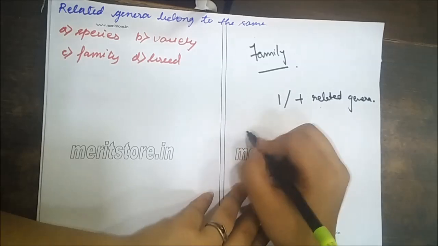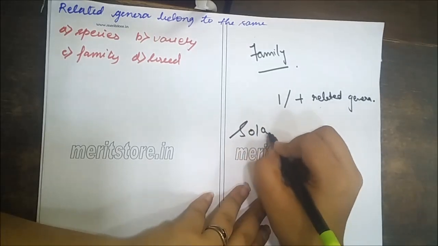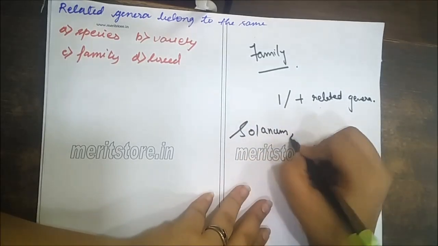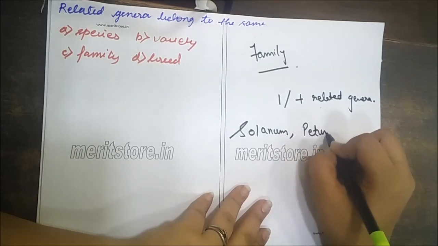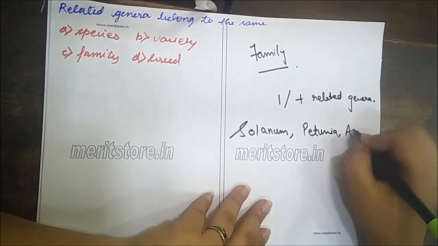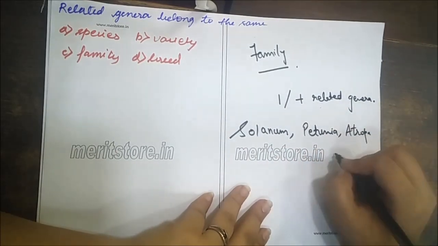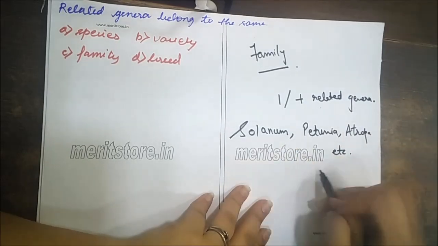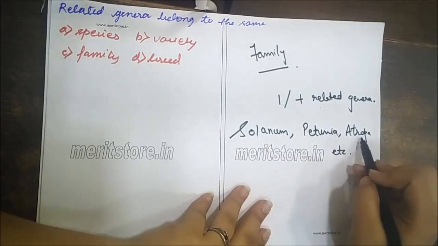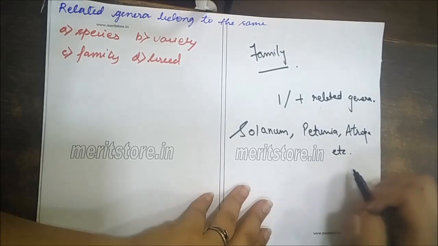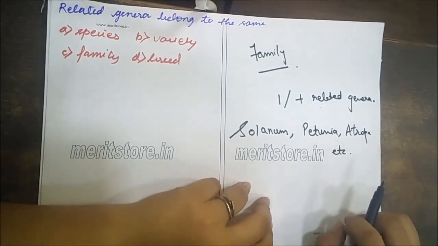The families are Solanum, Petunia, Atropa, etc. These three, Solanum, Petunia and Atropa, are the examples for family.